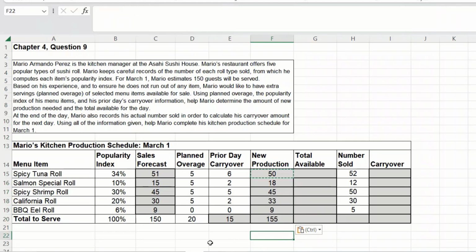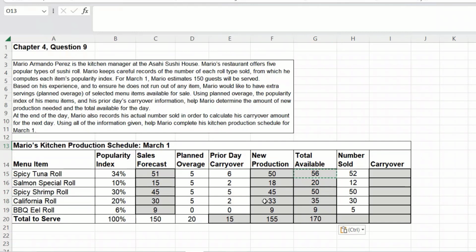So he needs to produce 155 rolls. We have our sales forecast of 150, a planned overage of 20, minus 15 from the carryover, is 155. So how many does he have available? He has his new production plus his prior carryover available. And we're going to use that prior carryover first, because first in, first out, correct?